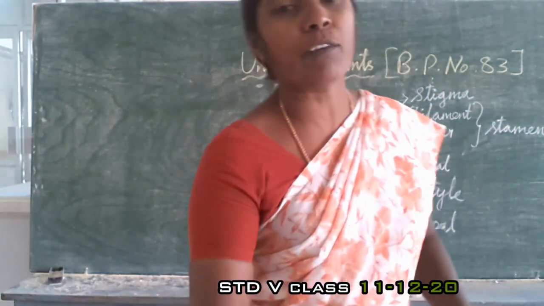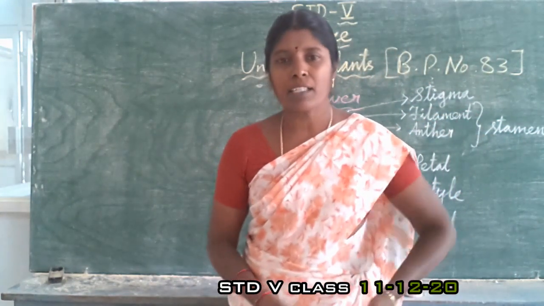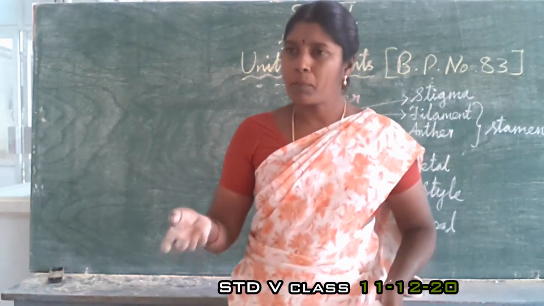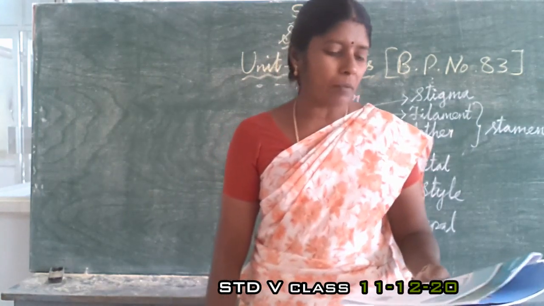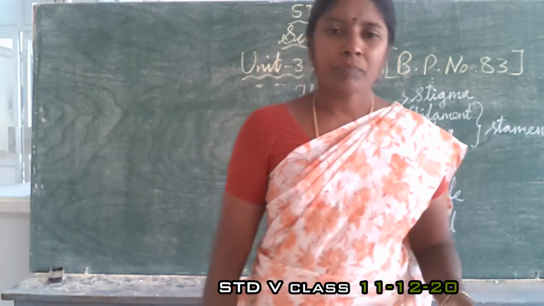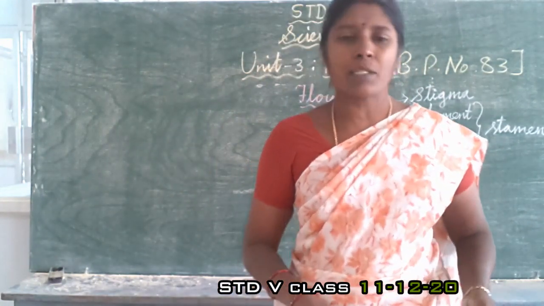Plants are helpful to us, and plants produce their own food. Plants produce food for us, but plants prepare their own food themselves, understand? At the same time they are used as food by men and animals. Yes, we are depending upon plants for food and animals also depending upon plants for food.